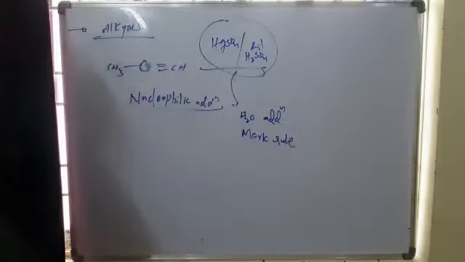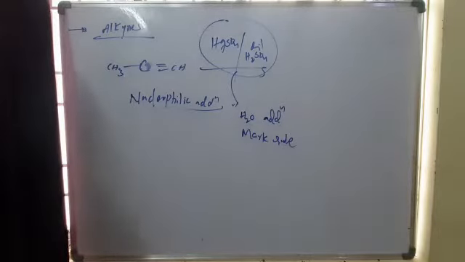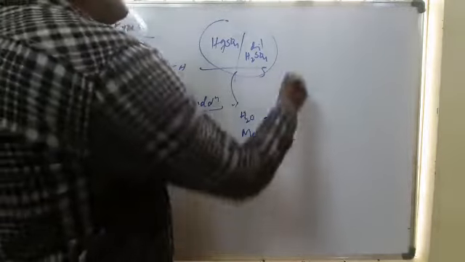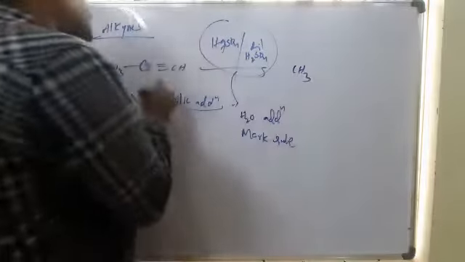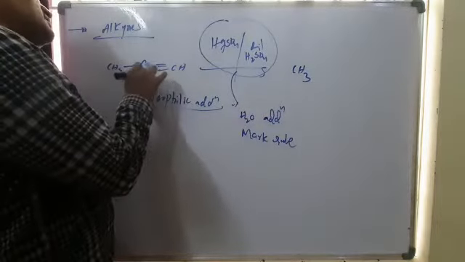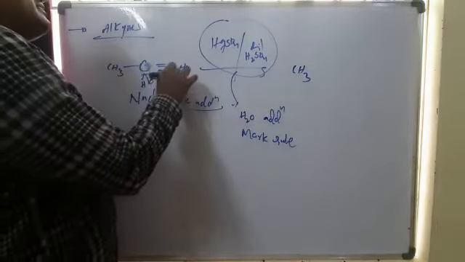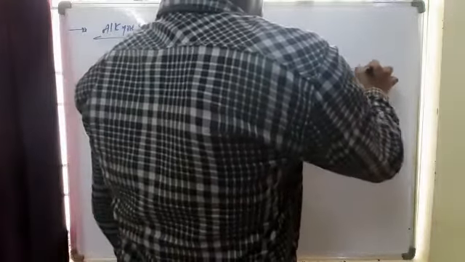Markovnikov rule means the negative part attacks here and H+ attacks here. So we get CH3C(OH)=CH2. Now this is called enol.